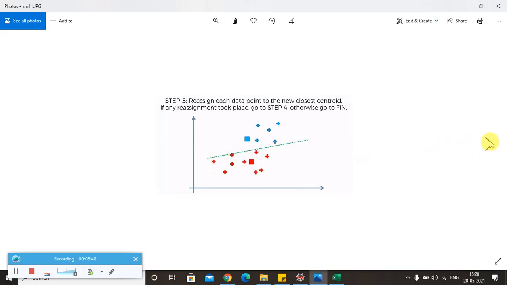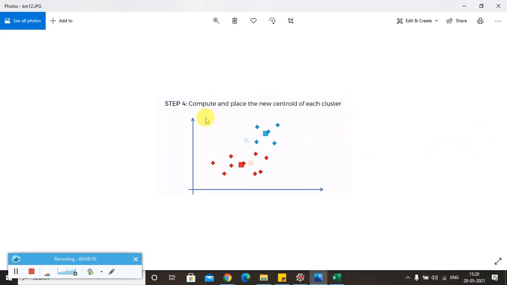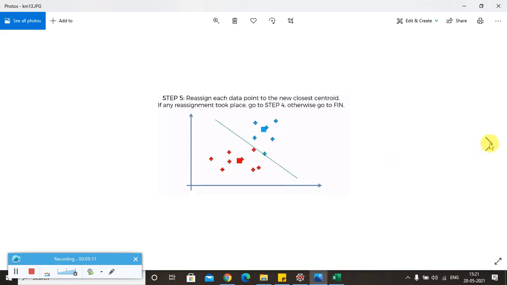We repeat step 4 here, and recompute and place the new centroid for each cluster. Since the observations have changed, you can see the new centroid has come in this particular position, and based on the existing observations for the red color, we have the new centroid in this position. Now again you go to step 5 and reassign each data point to the newest closest centroid.